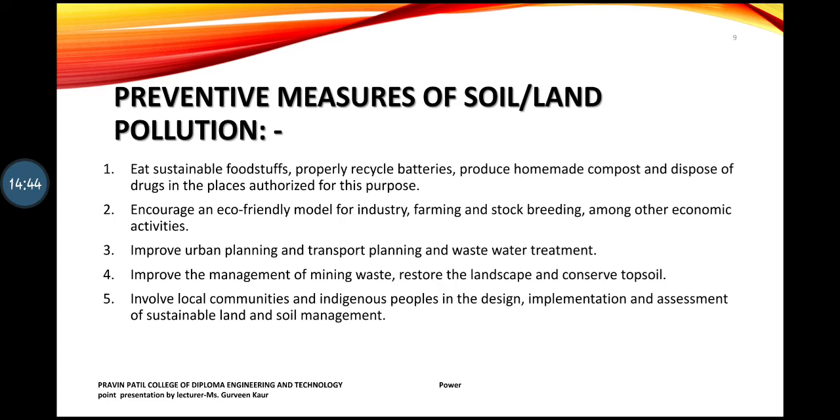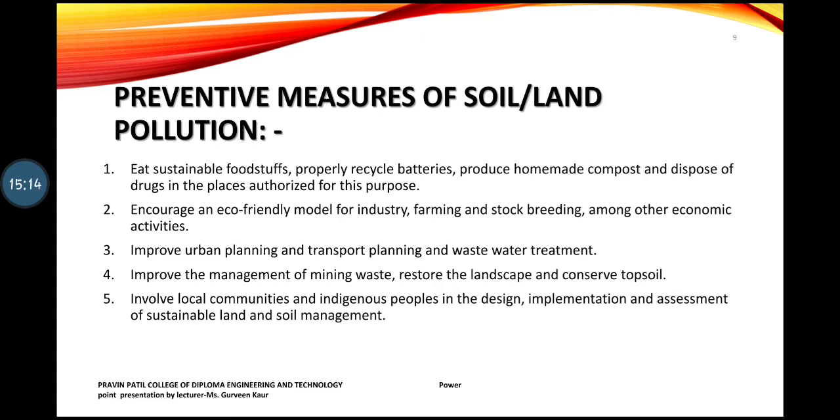Now this point is important in terms of your generation, because you are all young minds. You can find out, you can create innovative ideas. So search for such innovative and eco-friendly ideas for our environment, so that industries also get a proper substitute, and this type of effect will not happen again. Then the third point is to improve urban planning, transport planning and wastewater treatment.